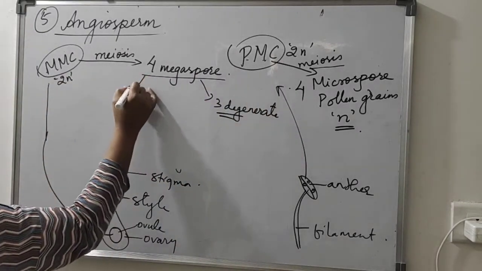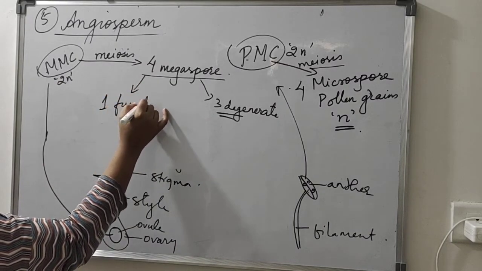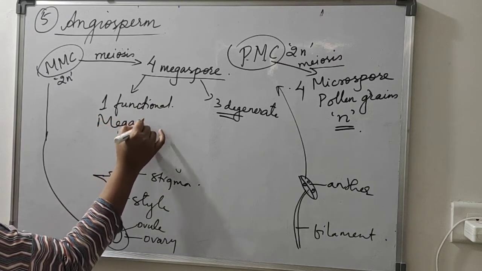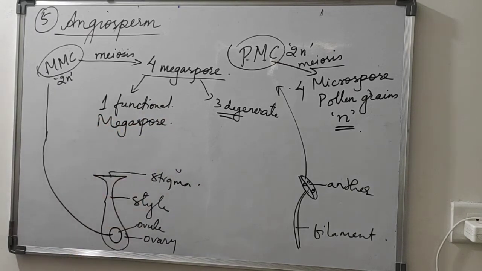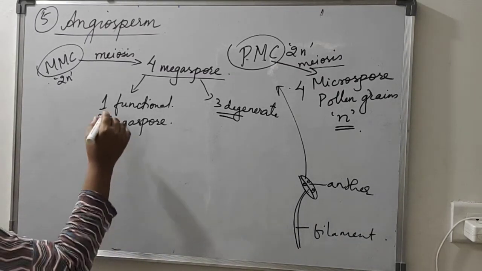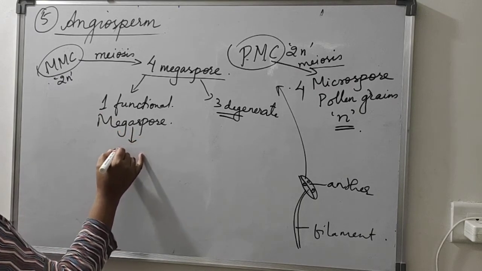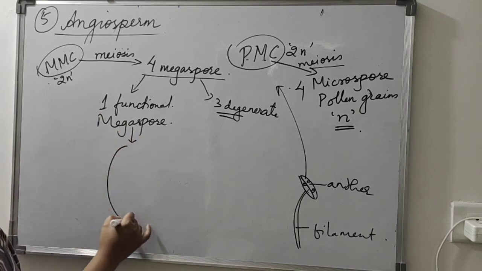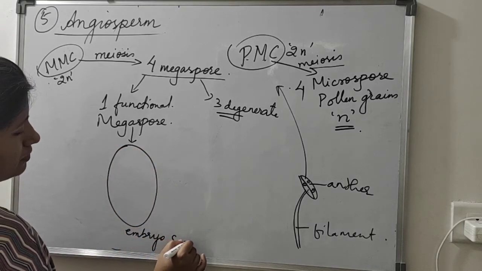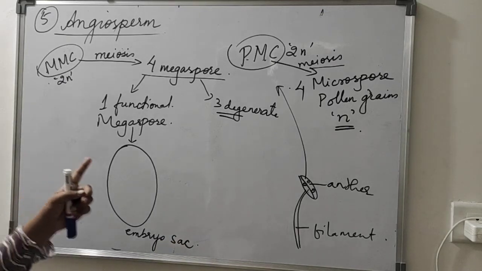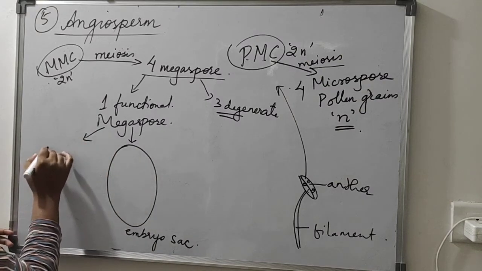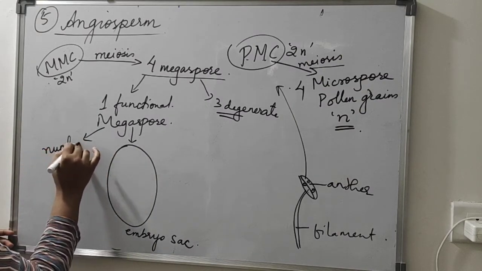Only one will remain functional, which we call the megaspore. And this one functional megaspore will develop into an embryo sac through nuclear division.